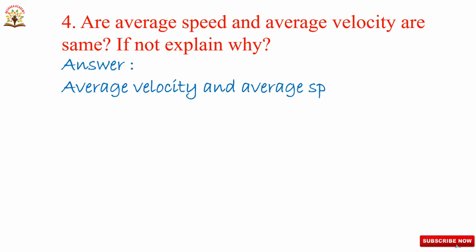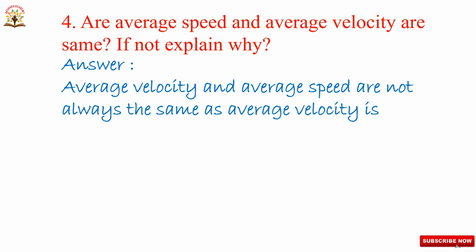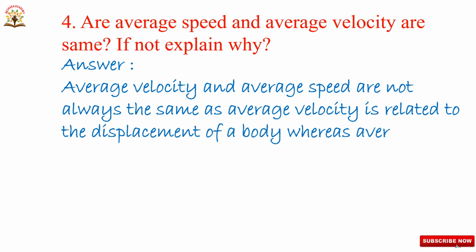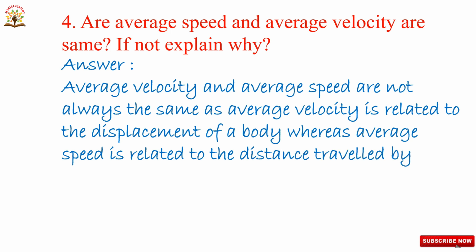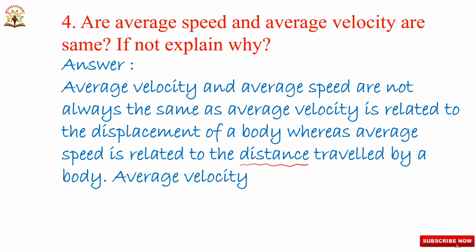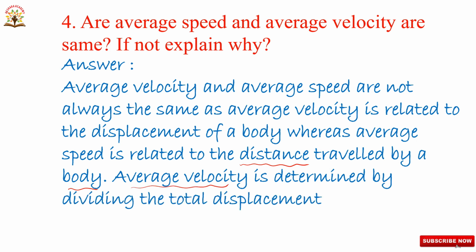Average velocity and average speed are not always the same, because average velocity is related to displacement of a body, whereas average speed is related to distance travelled by a body. Average velocity is determined by dividing the total displacement of a body by the time.